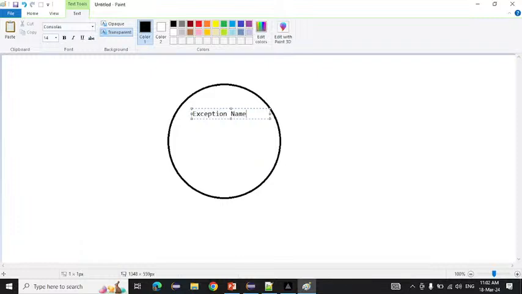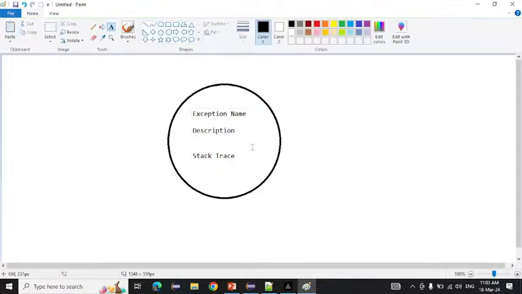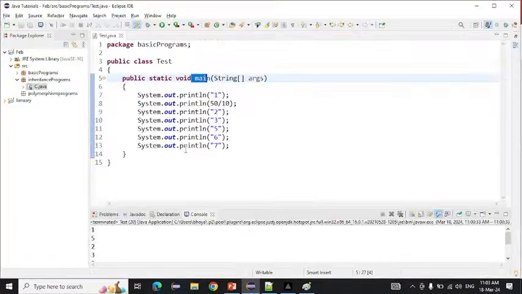Exception name. Okay, after that description, and after that stack trace. Okay, so who has created this object? The main method. The method in which the exception came will create an object.